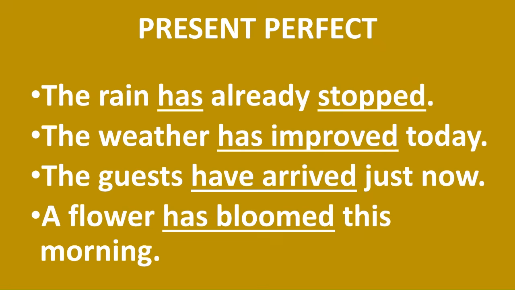A flower has bloomed this morning. That means still the flower is open, still the flower is beautiful. Now it might be afternoon when you're speaking or evening when you're speaking. So morning is the past, but still the effect is on the present. Now let us see examples of similar sentences with these two different forms of the tense. That will clear all your doubts.